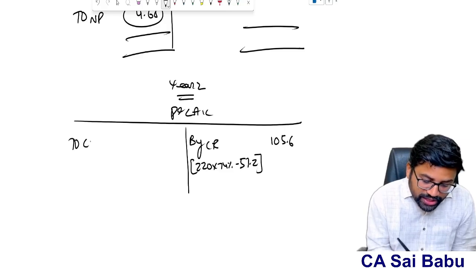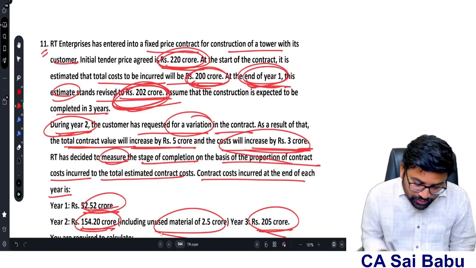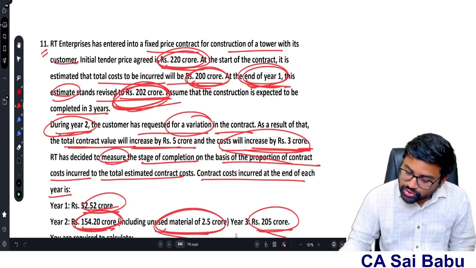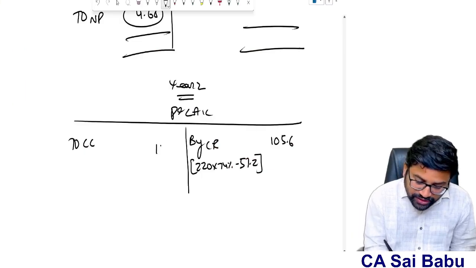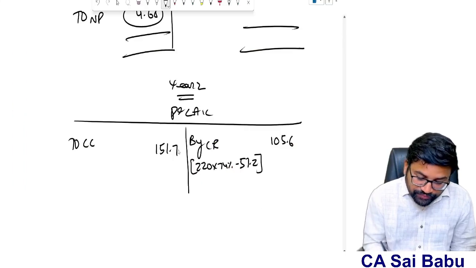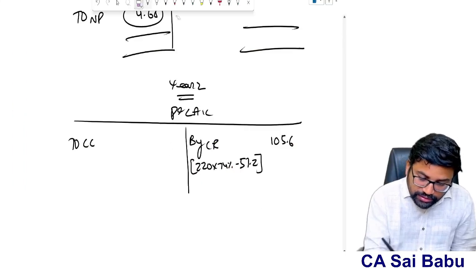And what is the contract cost incurred for the second year? 154.2, but it includes unused material cost of 2.5. So 154.2 minus 2.5 will be 151.7. Right? 151.7 is the total cost, sir.